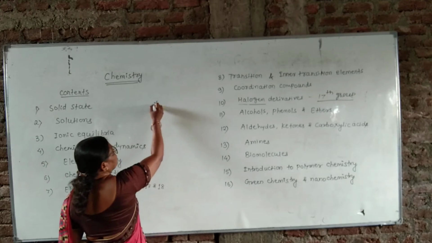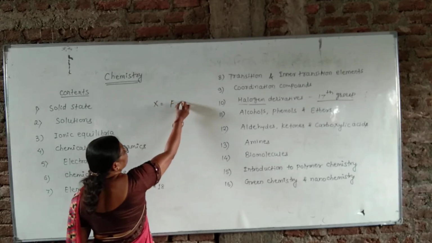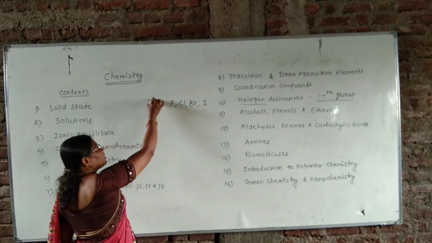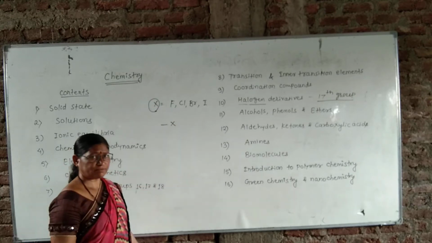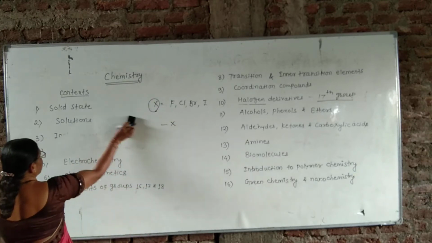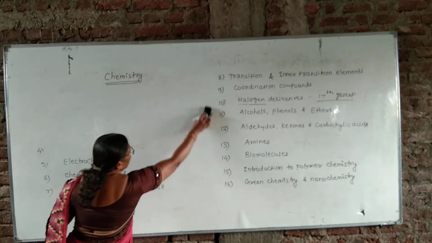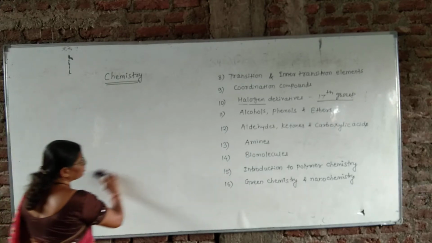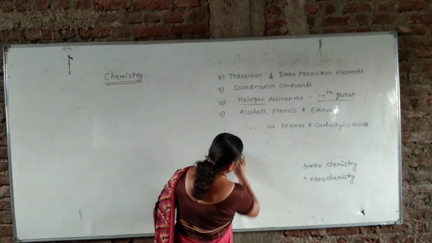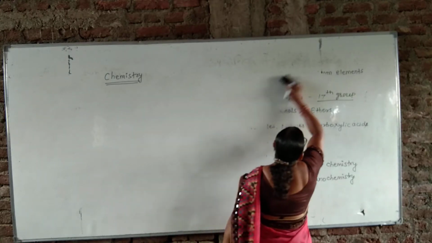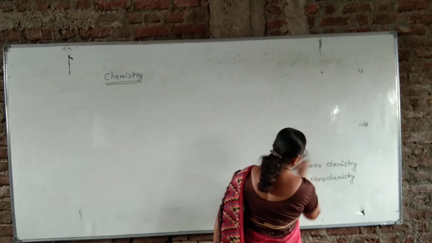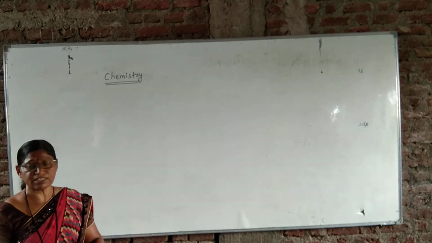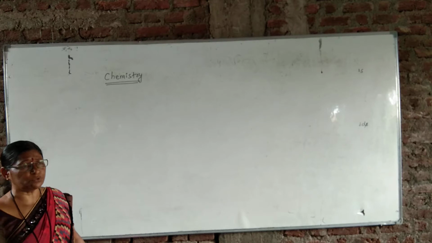Halogens may be fluorine, chlorine, bromine and iodine. General symbol of halogens is X. I have to start the chapter, that is halogen derivatives. Halogen derivatives of hydrocarbons means aliphatic or aromatic hydrocarbons. Aliphatic hydrocarbons and aromatic hydrocarbons, we have to see differently in this chapter. Their methods of preparations, their nomenclatures, their reactions and their uses.